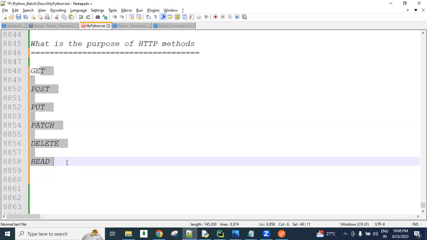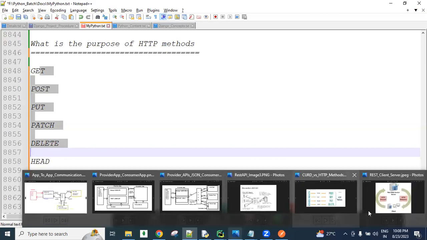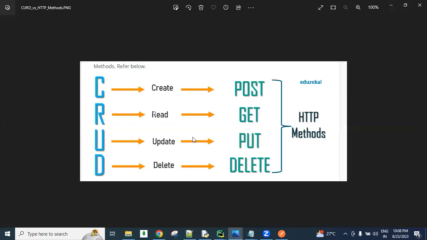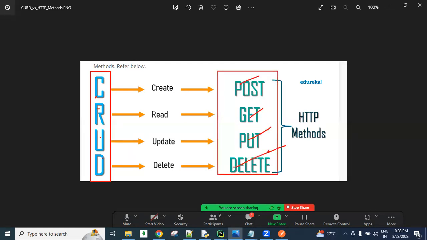These are the HTTP methods, and all of this you will get later. Now see here: creating, reading, updating, deleting, the database CRUD operations. For this purpose we use HTTP methods: POST method, GET method, PUT method, DELETE method, like that.